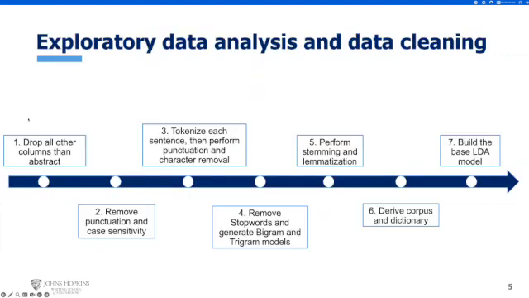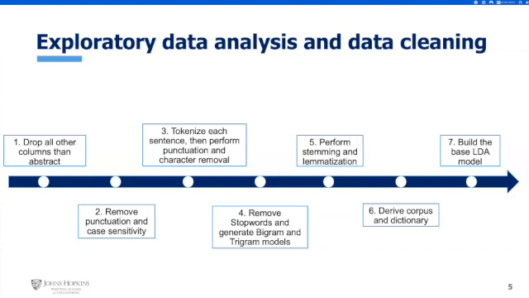So to do our exploratory data analysis, we started by dropping all non-relevant columns. That's really just keeping the abstracts. And now you have these huge chunks of text. We simplified that by making it a list and removing punctuation and case sensitivity, making sure everything is lowercase. We tokenized each sentence and removed the punctuation and special characters like ampersands.